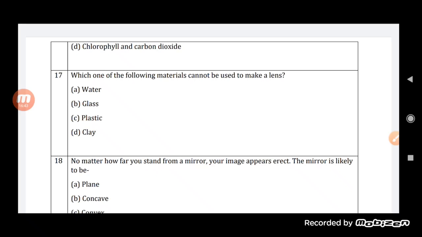And finally clay, no, clay cannot be used. The reason is that clay is opaque in nature, so it will not be used in making a lens. By this we have understood one thing, that it must be transparent to be used for making a lens, students. So the answer will be clay.